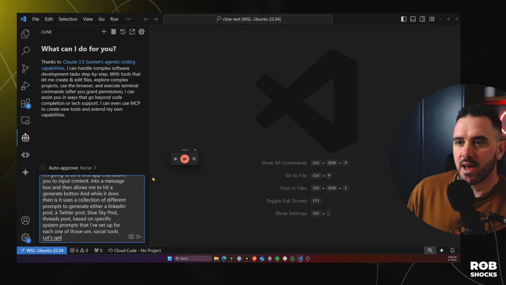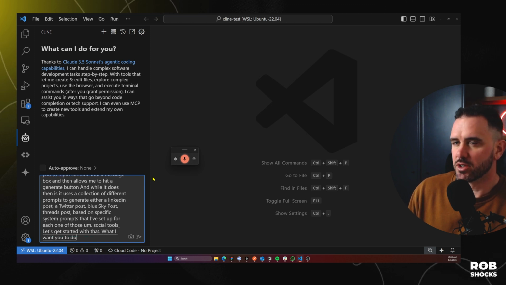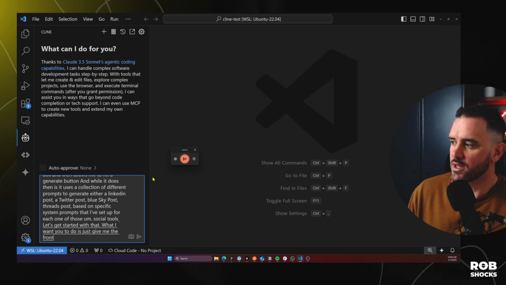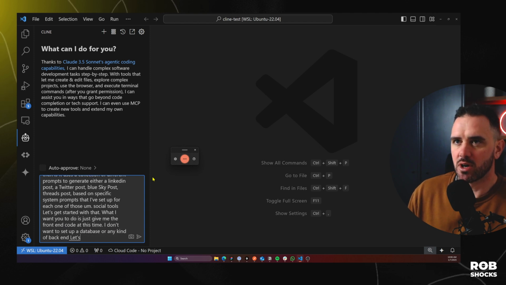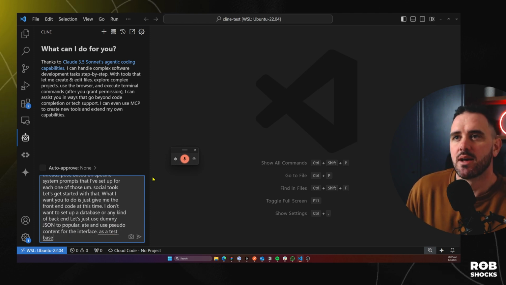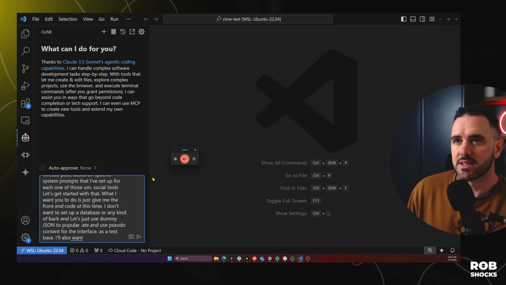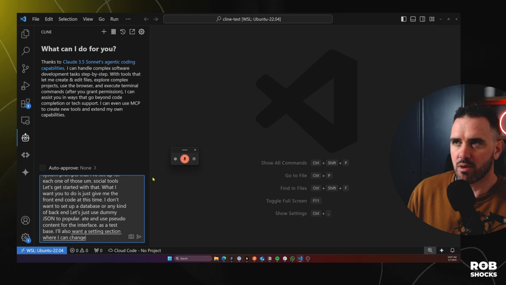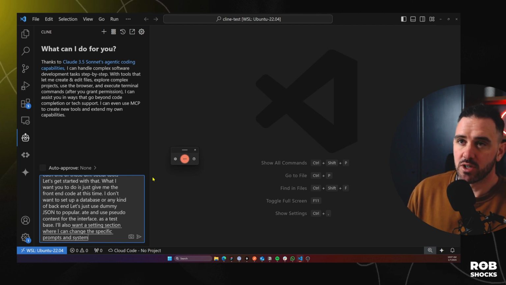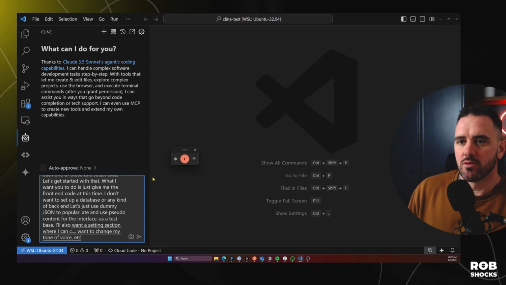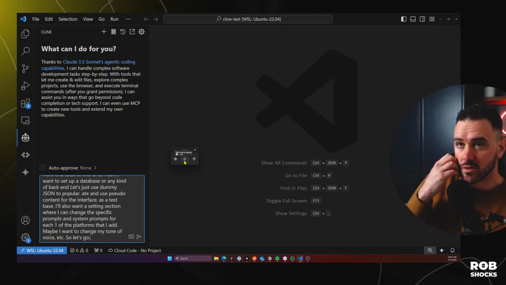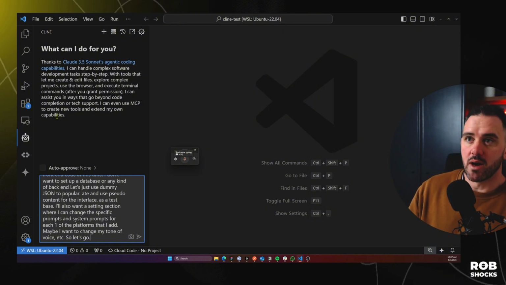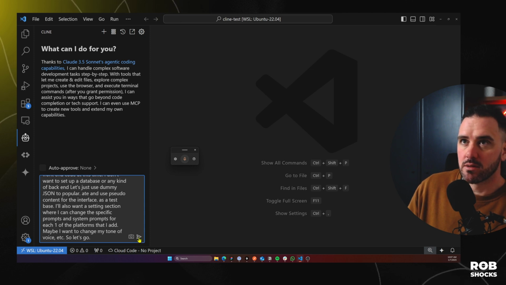Let's get started with that. What I want you to do is just give me the front end code at this time. I don't want to set up a database or any kind of back end. Let's just use dummy JSON as a test base. I'll also want a settings section where I can change the specific prompts and system prompts for each one of the platforms that I add. Maybe I want to change my tone of voice, etc. So let's go. Okay, so that's the kind of prompt I would typically use with Windsurf or Cursor. I don't know what to expect, but let's see how we get on.